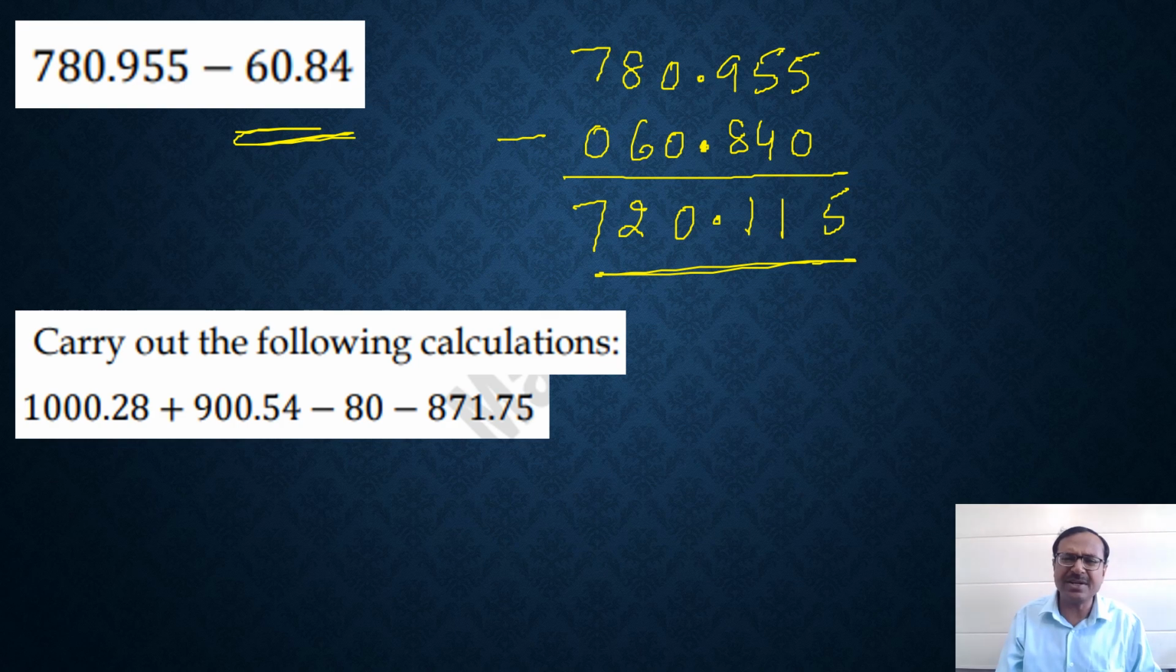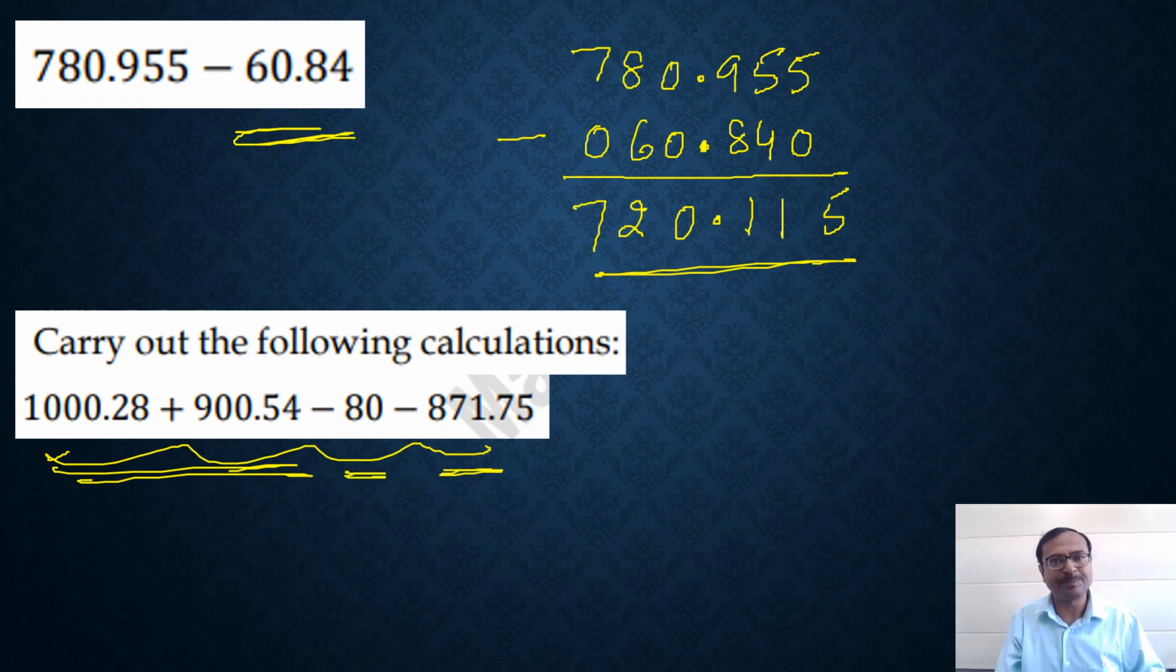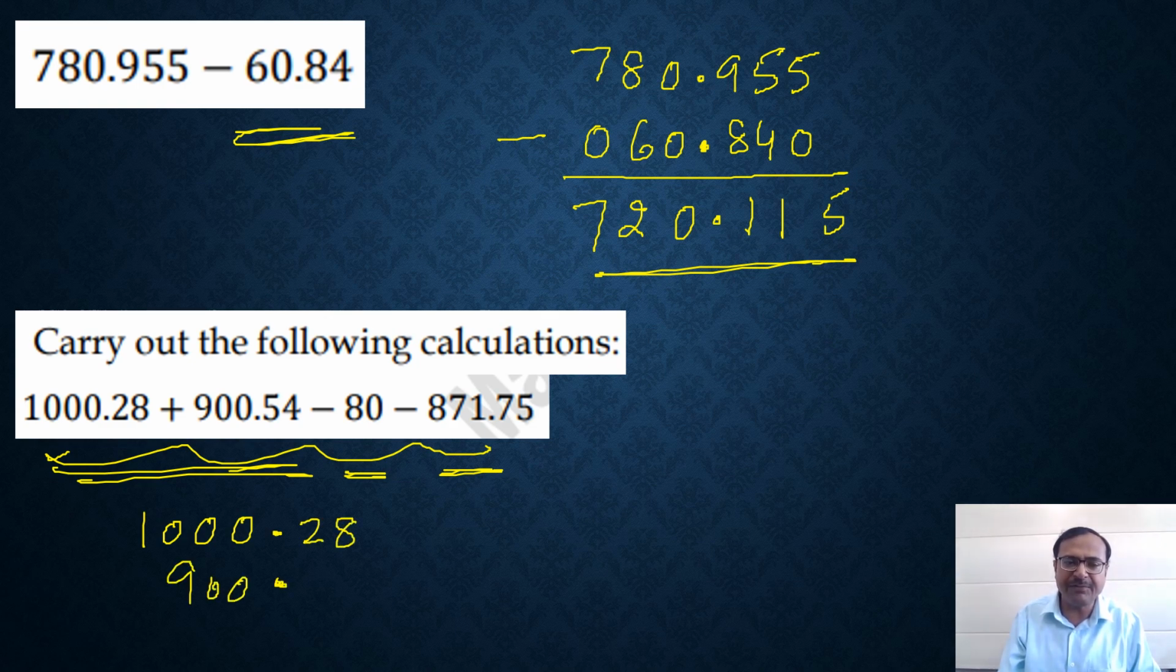Very easy, right? Addition and subtraction of decimals should not be a problem for you. But what happens when you have a mixture of addition and subtraction? Like in this question here, you have two numbers which are to be added and then two numbers which are to be subtracted from that sum. So in this case, I'll first add up the numbers which have positive sign, like 1000.28 and 900.54. I'll write it like this, and then I'll add these two first.